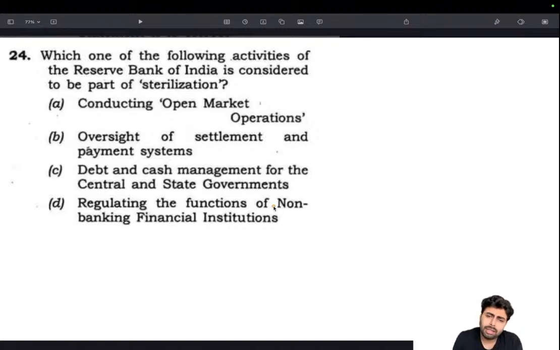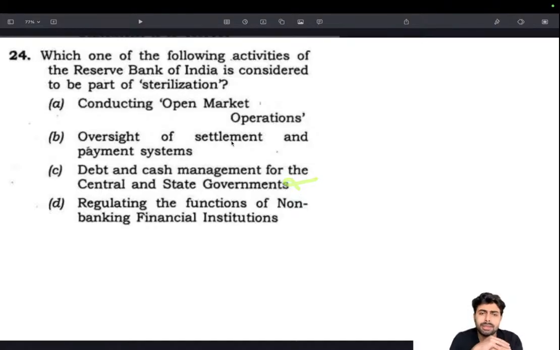Why non-banking financial institutions, particularly, in relation to sterilization? These two statements have some issues. Regulating banking and non-banking institutions could be included if such a thing for protection were there, but why NBFCs in particular? This seems less probable. Debt and cash management for central and state government is again just management. How is this sterilization? Protection or something of that meaning is not there.